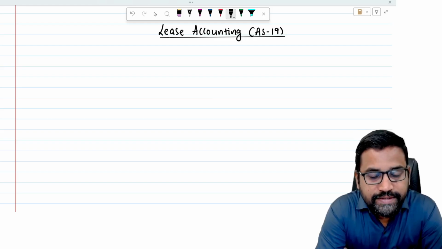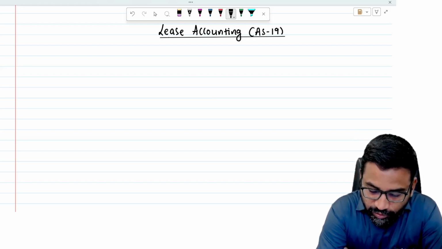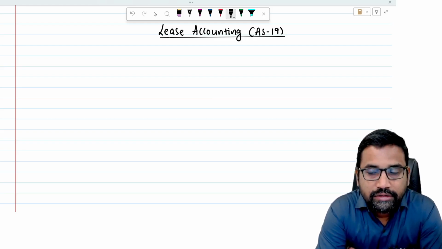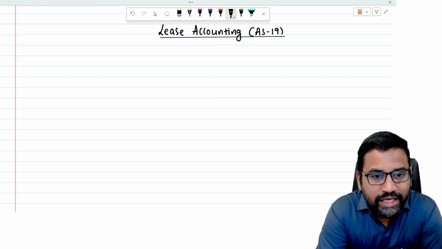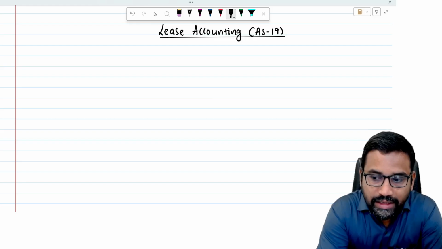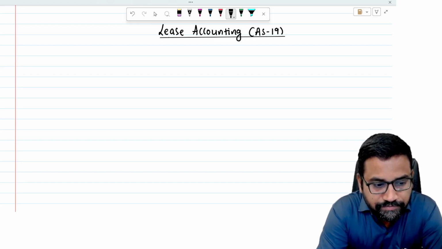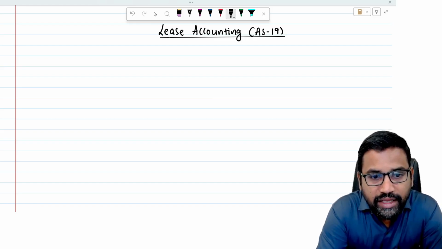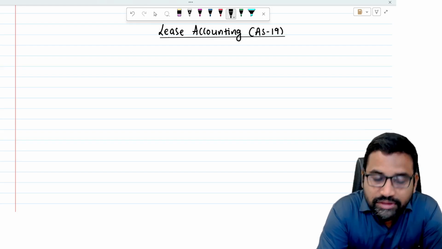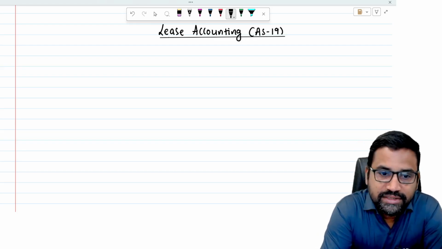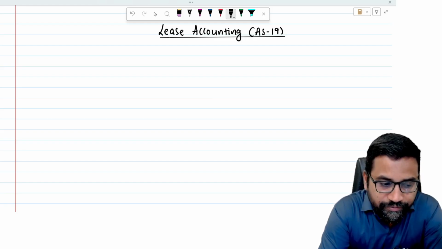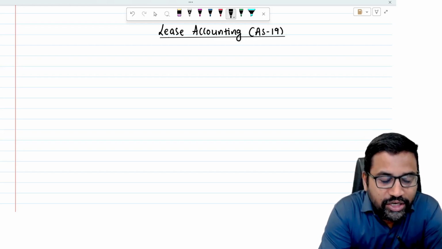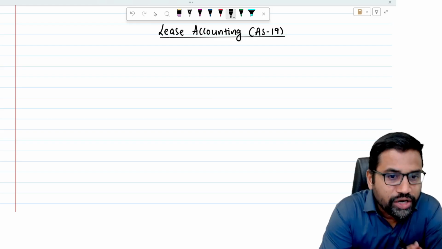So, sir, what is the content of this standard? What are we going to discuss in this standard? See, taking any asset on lease is quite common, right? Suppose, for example, a business enterprise may take any plant and machinery on lease, or may take any land and building on lease. So there are different assets. Business enterprises will take it on lease basis, on rental basis.